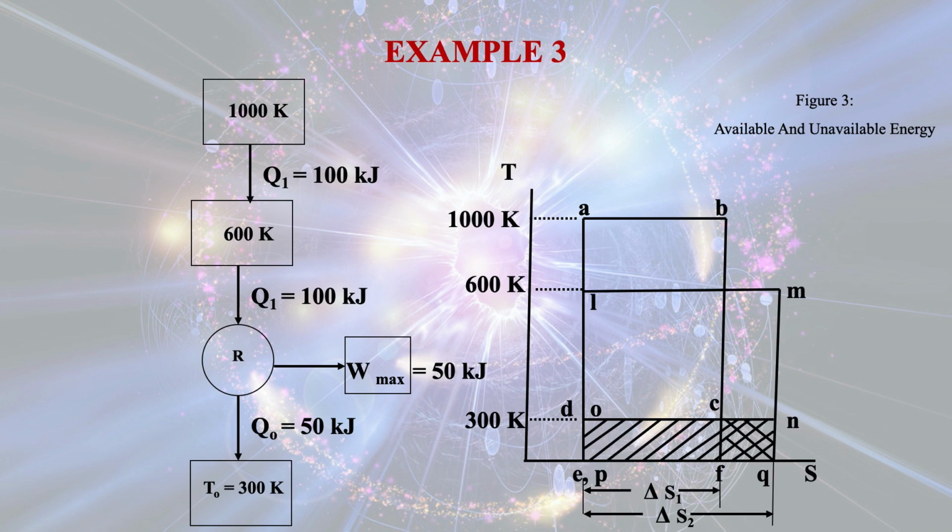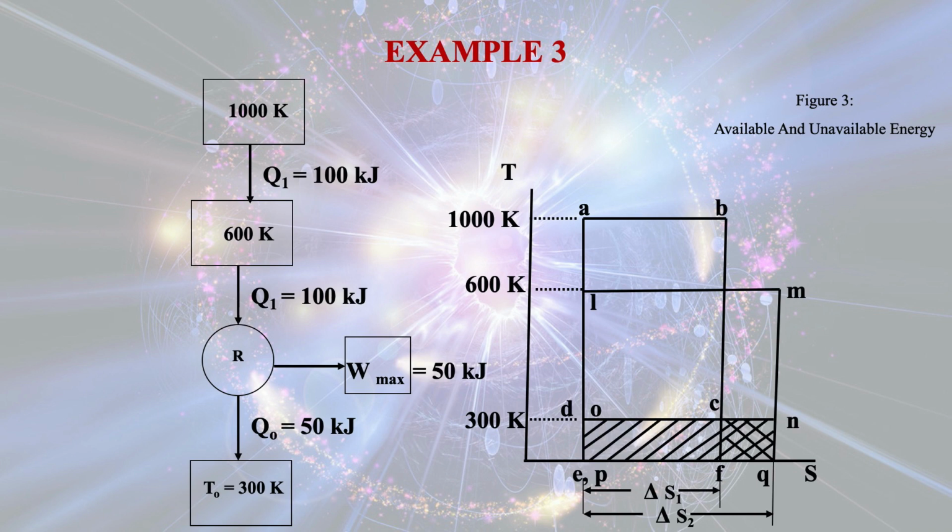So the W max, that is the maximum work we can get, is 50 kilojoule. So available energy for this case is 50 kilojoule and unavailable energy is 50 kilojoule. So available energy plus unavailable energy is the net energy that was available as an input for the engine, that is Q1 equal to 100 kilojoule.